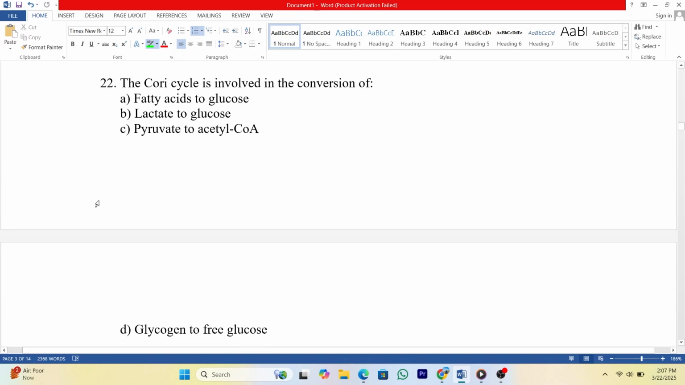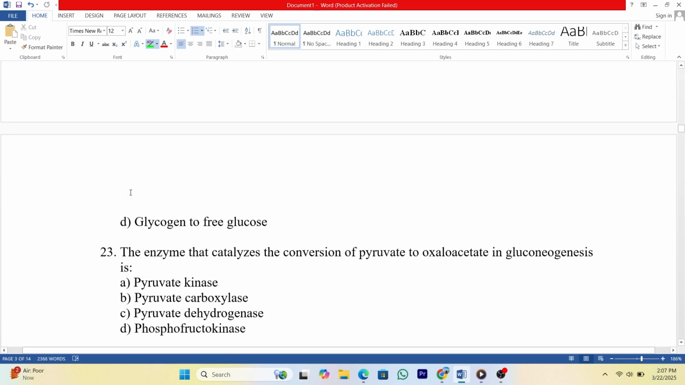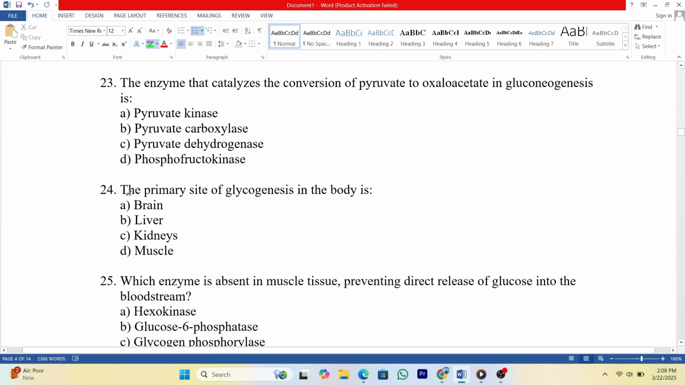22. The Cori cycle is involved in the conversion of A. Fatty acids to glucose. B. Lactate to glucose. C. Pyruvate to acetyl-CoA. D. Glycogen to free glucose. Answer: B.